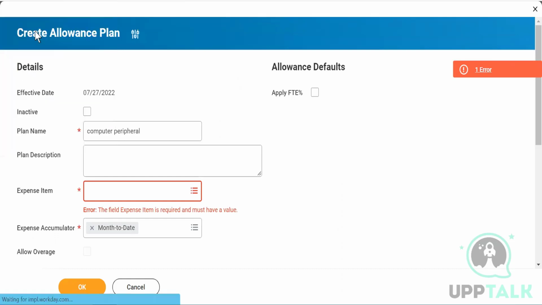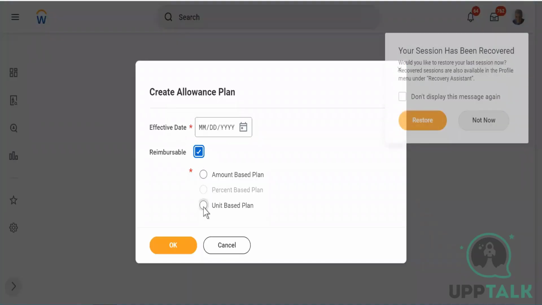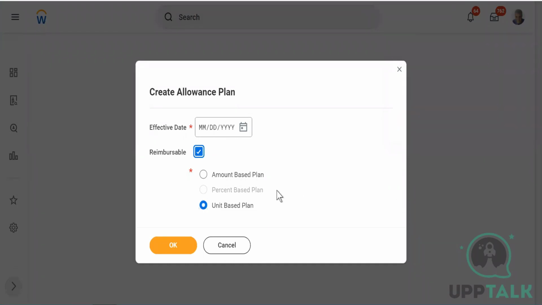Okay. So let's say I go back into allowance plan, and this time the allowance plan will be different. What will be the allowance plan? Unit based, and that is again reimbursable. So a reimbursable unit based plan. So unit based we understood. Let's say I am putting a reimbursable allowance which is unit based.